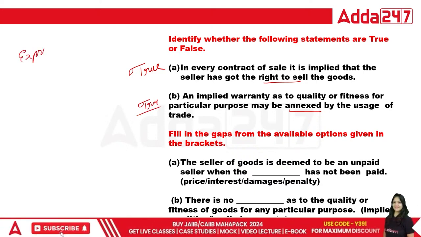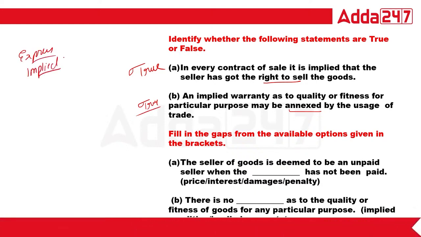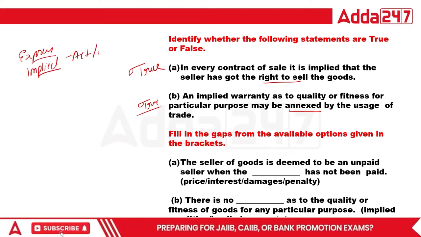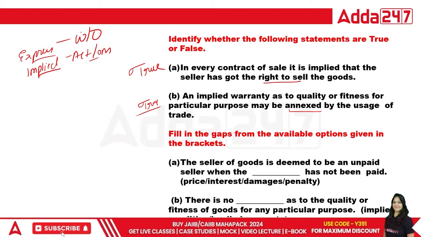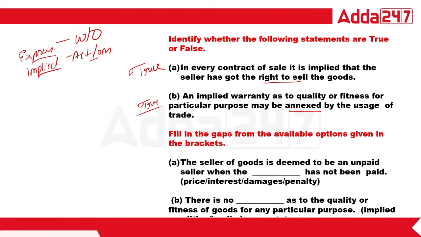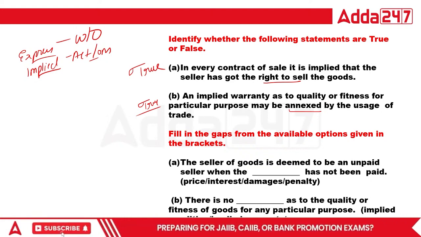Express, and there is one word, implied. So implied is basically by act and omission. That is called implied, and express means written and oral. Is that okay? That is important. Now fill in the blanks. Now class, filling the blanks is important also.